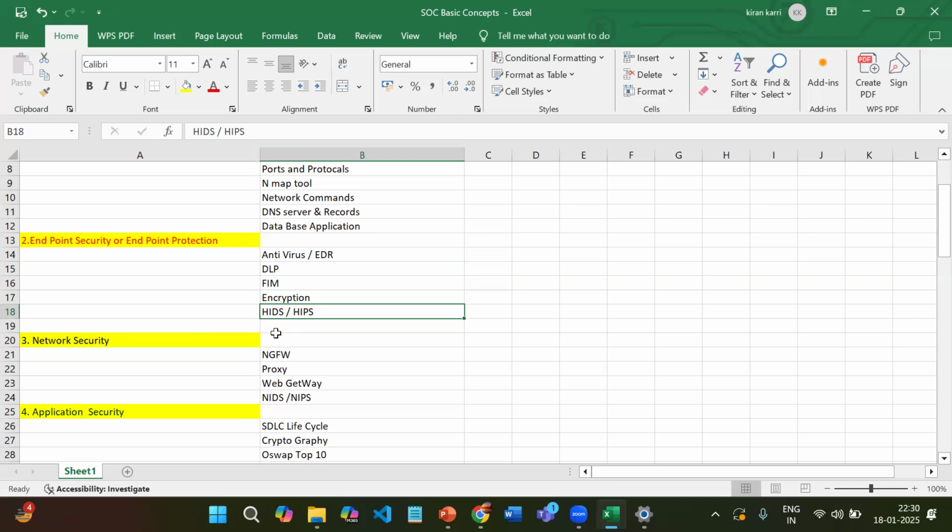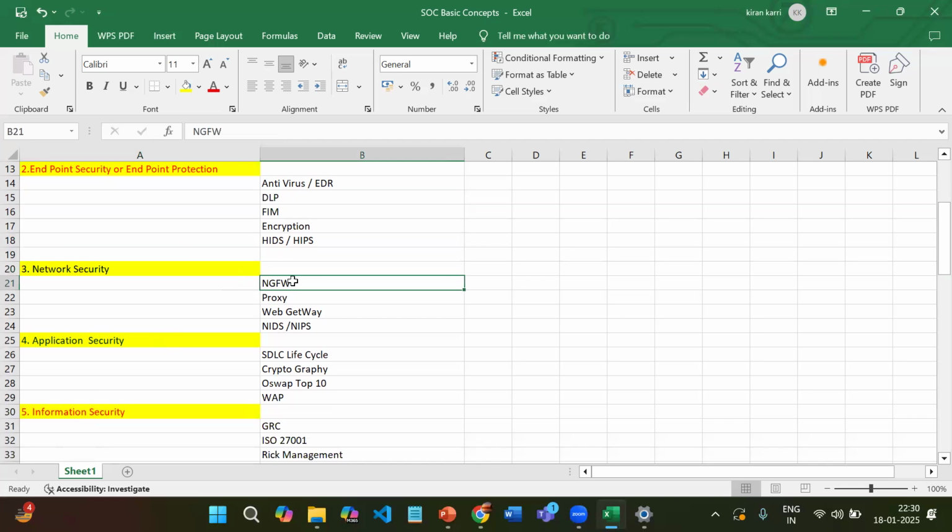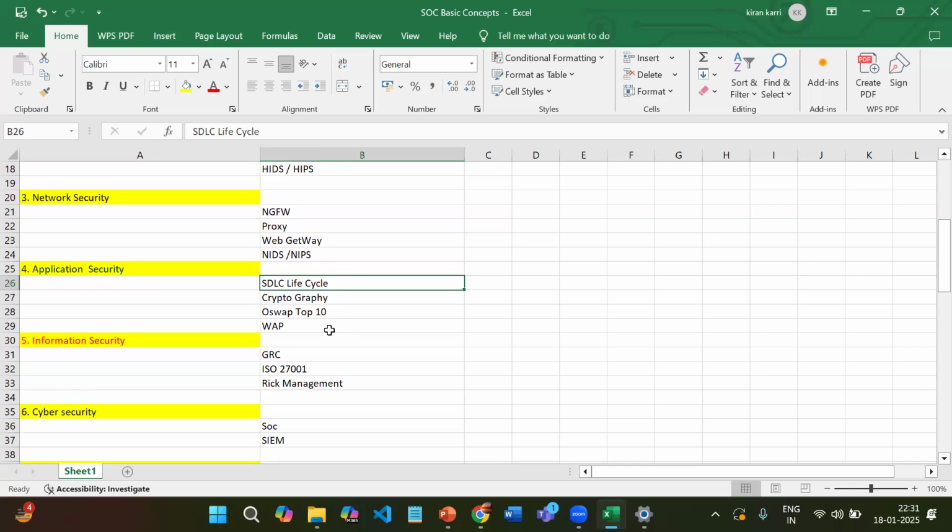Okay. Then coming to network security. Here we have next generation firewalls, proxy, web gateway, NIDS, NIPS, network IDS, network IPS. We need to know about everything here, like proxy related things, proxy blocking, how to block the proxy, and at which times the proxy server and application server need to be enabled. We have to know everything about that. And coming to application security, in today's market this is very important for application related security.